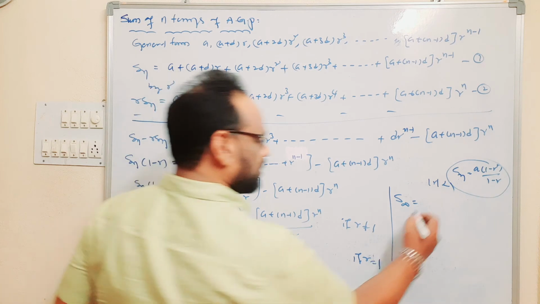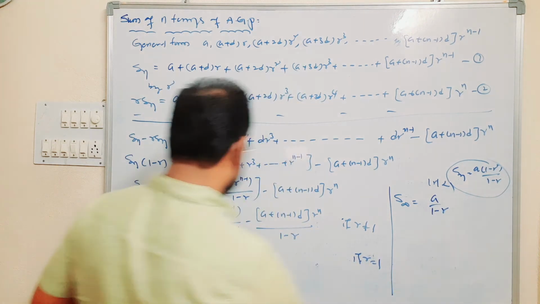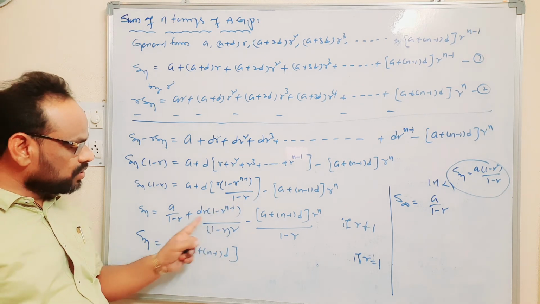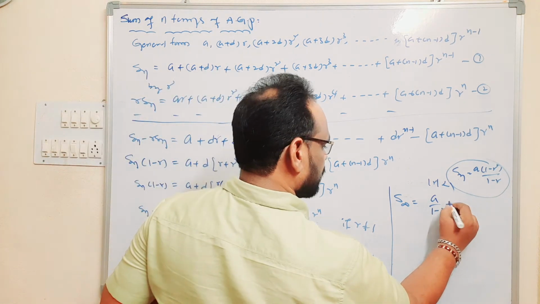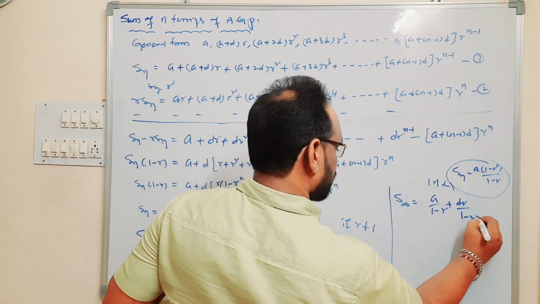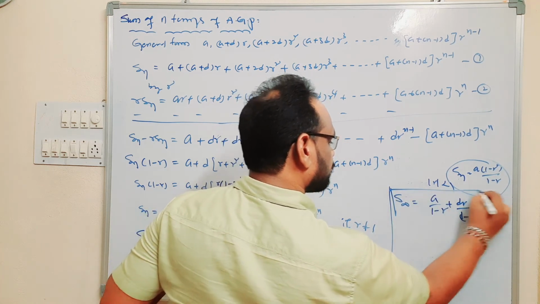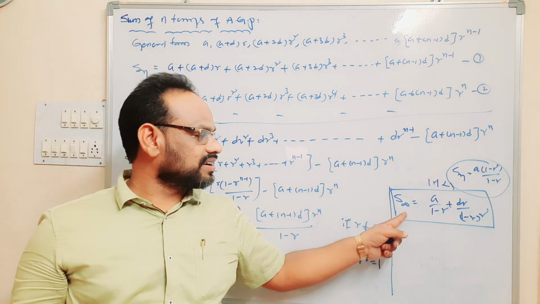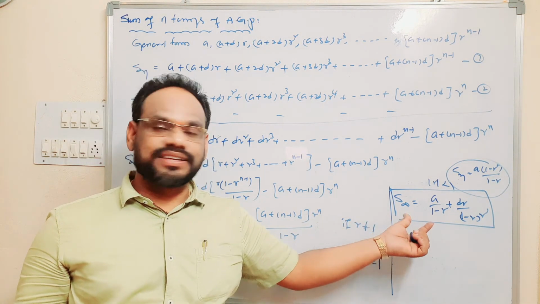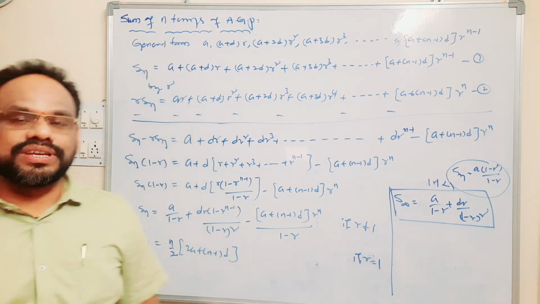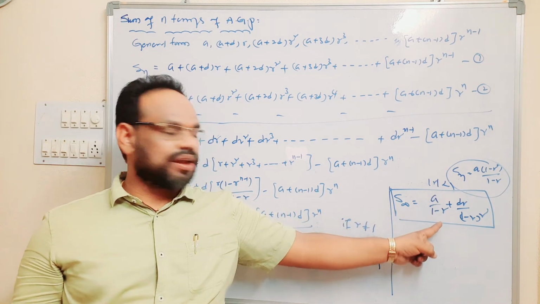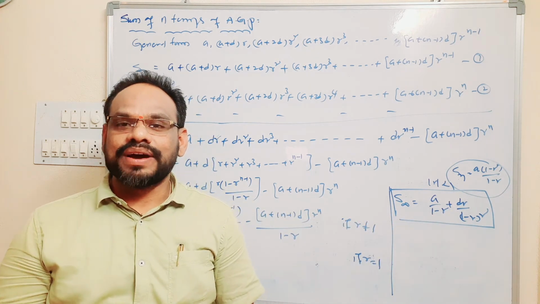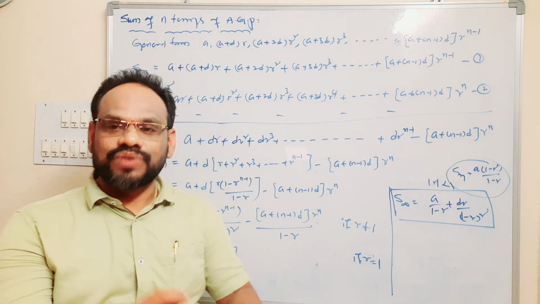That is, S infinity is equal to a by 1 minus r, plus dr by 1 minus r whole square. For the sum of infinite terms, that is an infinite series, the sum S infinity is equal to a by 1 minus r plus dr by 1 minus r whole square. Let us discuss one example here.